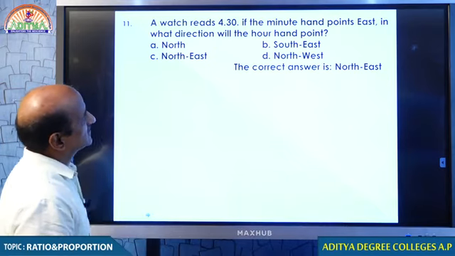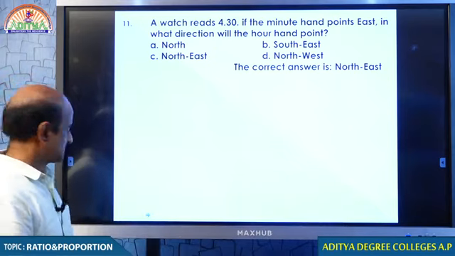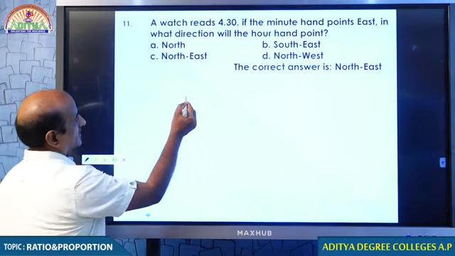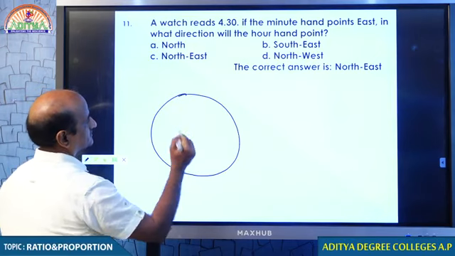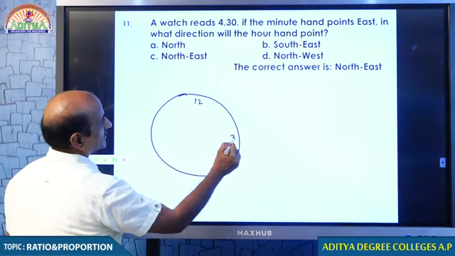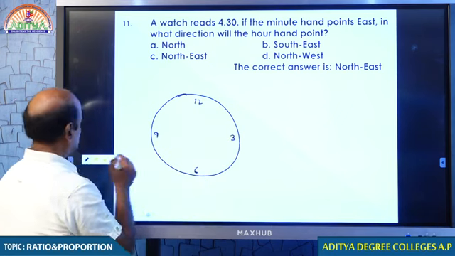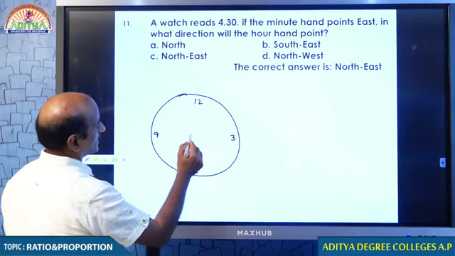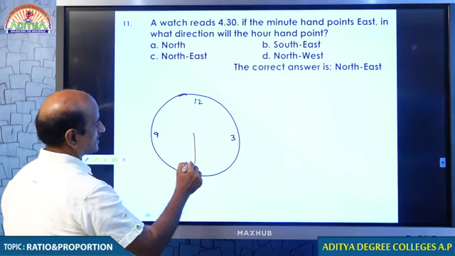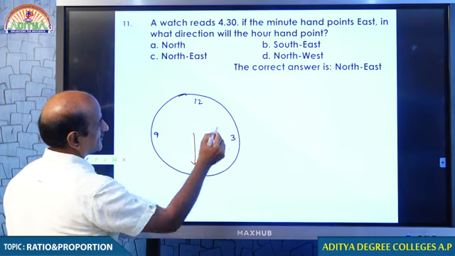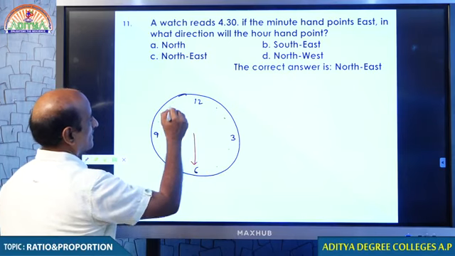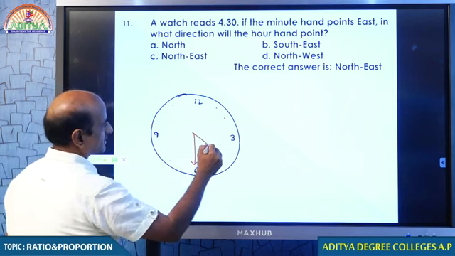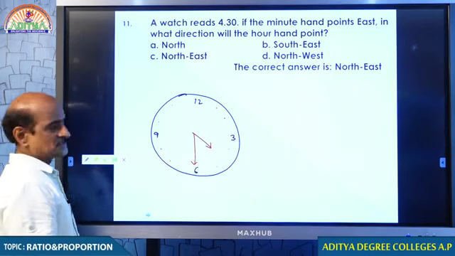Question number 11. Here is the same question, my dear students, we already discussed. So let me complete this question and let us move to the next one. Now here is the wall clock. This is 12, 3, 6 and 9. Tell me what is the time now? As per the information, it is 4:30. 4:30 means the minute hand is absolutely on 6 and the hour hand is somewhere between 4 and 5. What do you think? The time is 4:30.